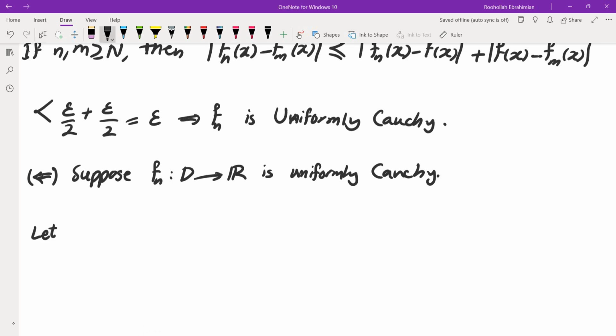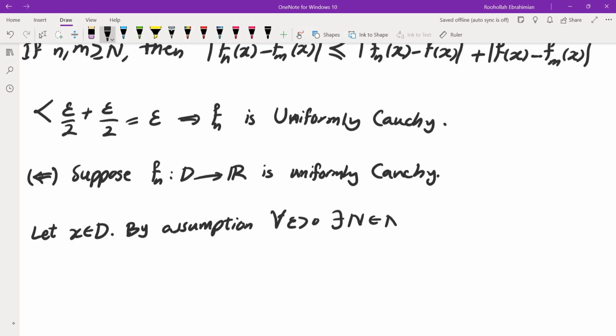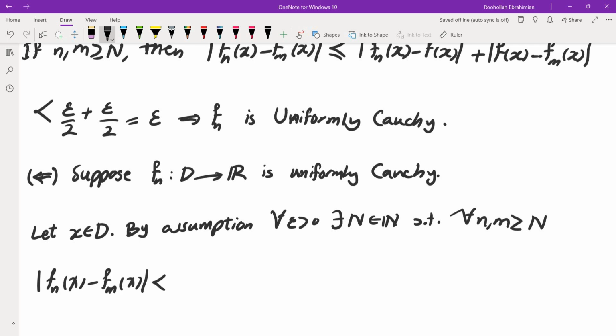So let x be in D. By assumption, for every epsilon positive, there is some natural number N such that for every n and m greater than or equal to N, fn of x minus fm of x is less than epsilon.